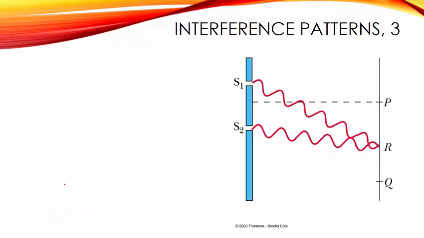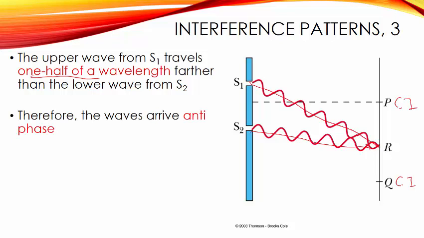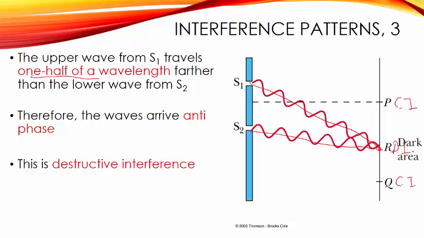Okay, now what about in between the two bright spots or two points of constructive interference? In this case here, this S1R is half of the wavelength longer than this path here. So therefore, they must meet in antiphase because the path difference is half lambda. So this will be a destructive interference.